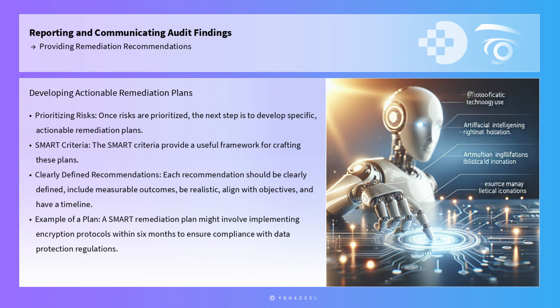Once risks are prioritized, the next step is to develop specific, actionable remediation plans. The SMART criteria provide a useful framework for crafting these plans. Each recommendation should be clearly defined, include measurable outcomes, be realistic given the organization's resources, align with overall business objectives, and have a set timeline for implementation. For instance, if an audit reveals inadequate data privacy measures in an AI system, a SMART remediation plan might involve implementing encryption protocols within 6 months to ensure compliance with data protection regulations.